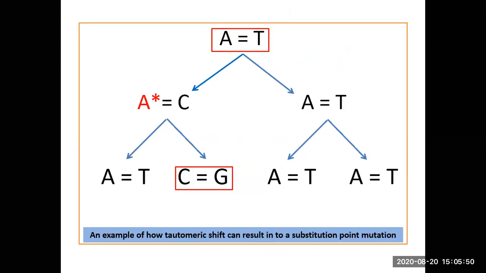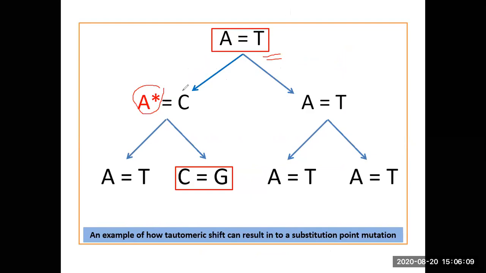So let us understand this, taking one example. So you have an AT pair shown here, right? So when this undergoes replication, just at the nick of time, A has undergone a tautomeric shift shown by this star. Its pairing potential is changed.